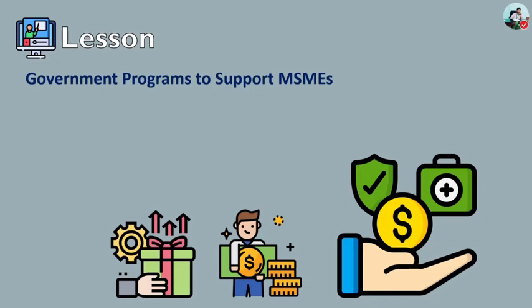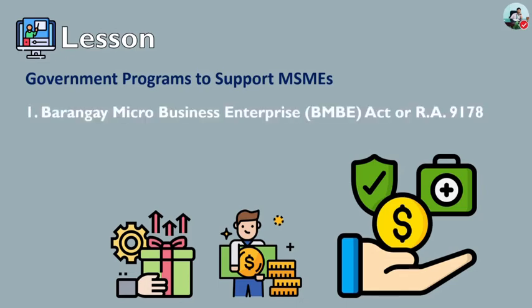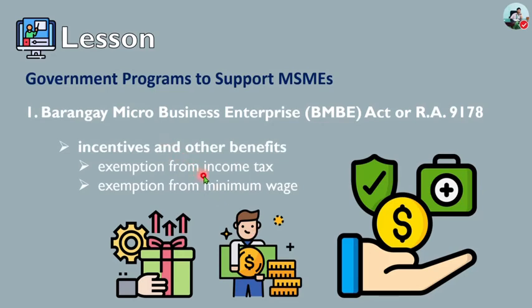So here are the government programs to support the MSMEs. The government has the heart, the desire, and the compassion to help the business owners of these classifications of enterprises or businesses. So it encourages the formation and growth of BMBEs, or the micro enterprises, by granting them incentives and other benefits. For example, exemptions from the income tax and also exemption from the minimum wage.